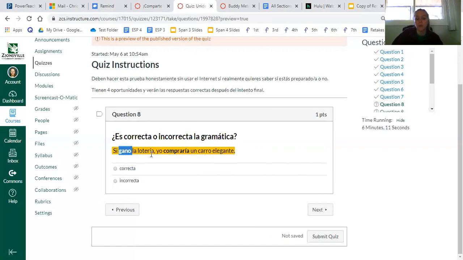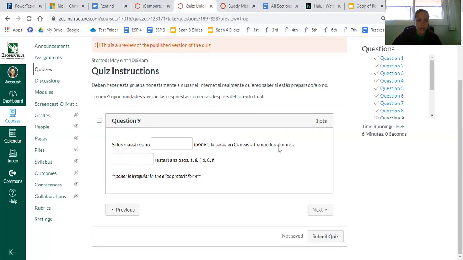So this says, if I win the lottery, I would buy a car, but we should say, if I won the lottery, or if I were to win the lottery, I would buy a car. So this one's not right. Okay, here we go. This is where we're having more of our issues. So hopefully this helps to hear it said out loud.